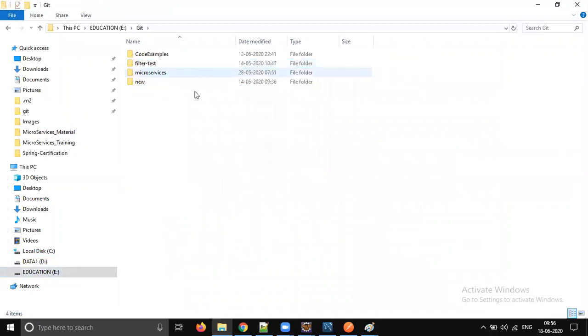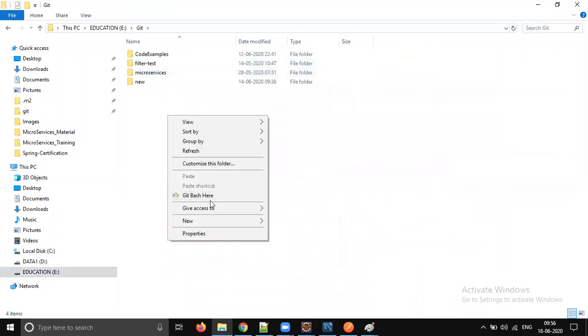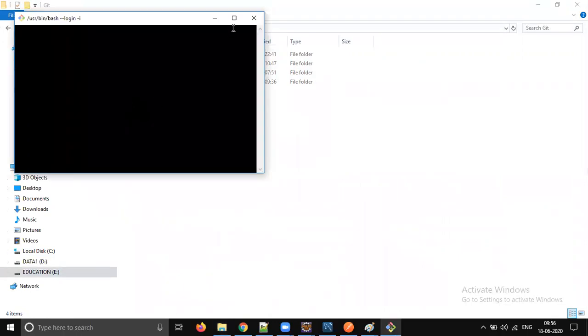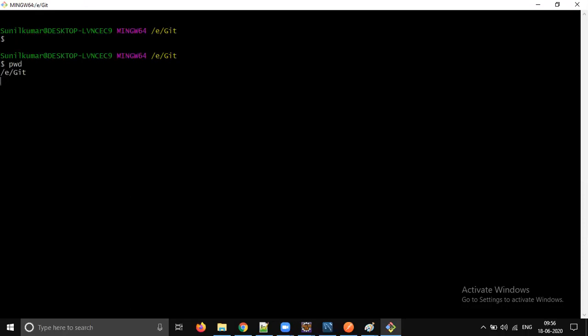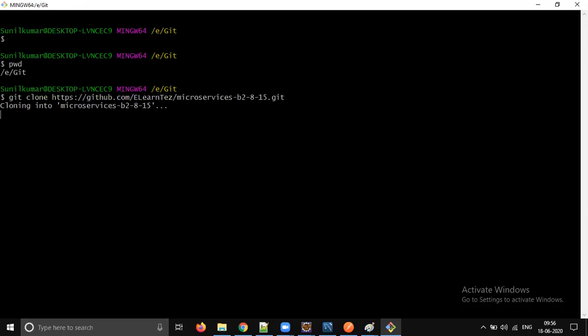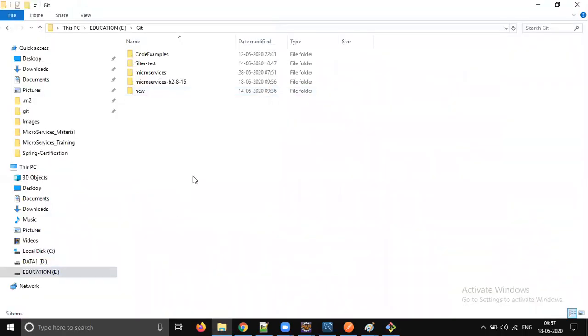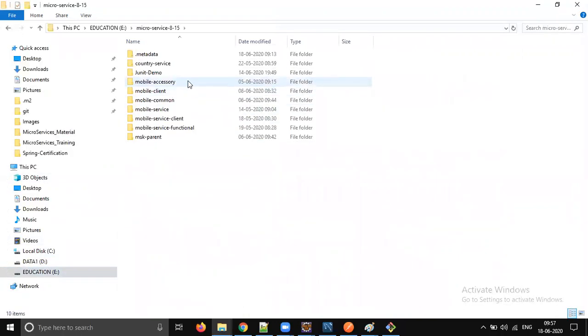I have a separate folder for Git. Let's git bash here. Right now I am here, so just clone that folder. It is an empty folder, nothing is there, right? So that's fine. Now let's go to our workspace, E drive, microservices 815 workspace. I will take country service, accessory service, modal, common, mobile service, parent. Only these parts. Functional I will push separately.